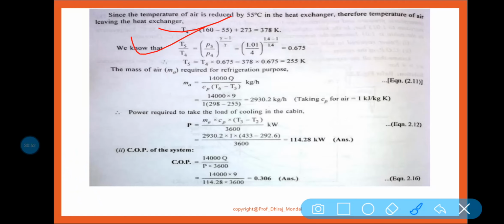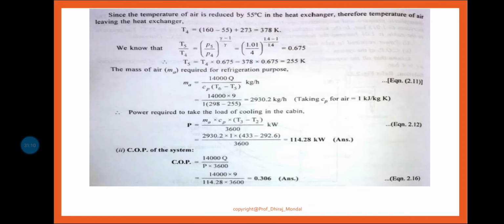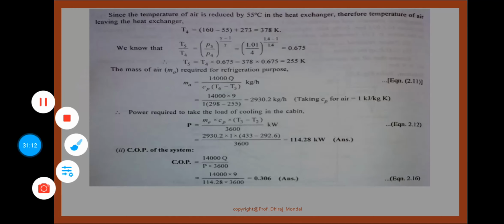Now you need to find out T5. T5 by T4 is equal to the same for an isentropic process. If it is your 5 and it is your 4, so T5 by T4 is equal to P5 by P4 to the power gamma minus 1 by gamma. All the values are known. Only T5 you need to find out. So 255 Kelvin is the T5.